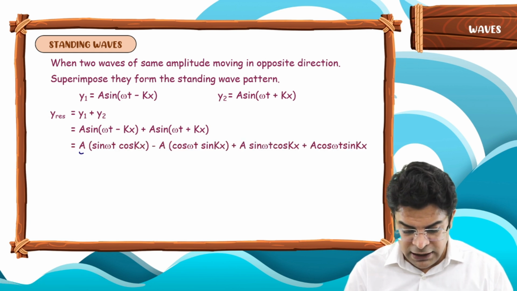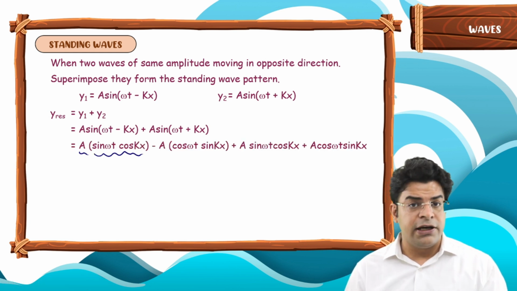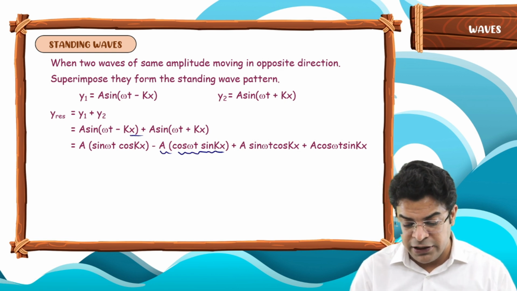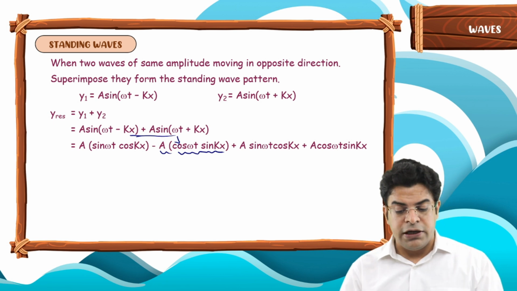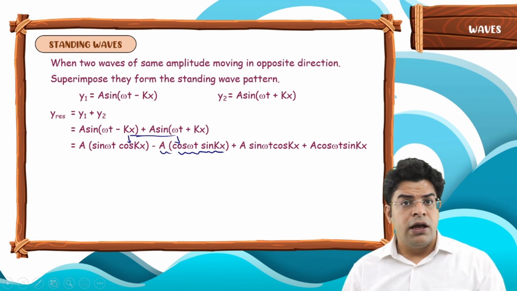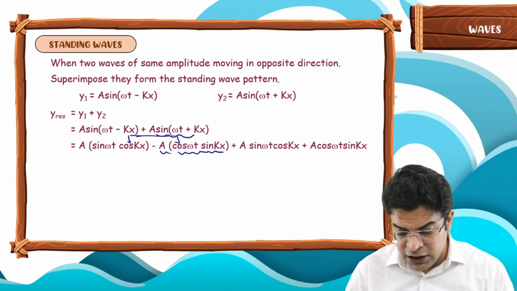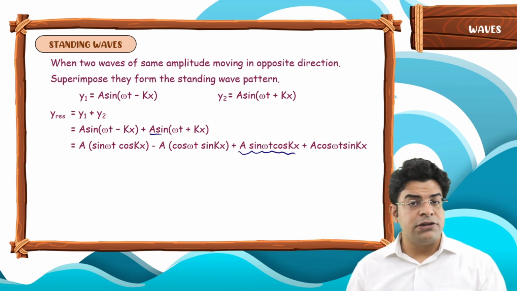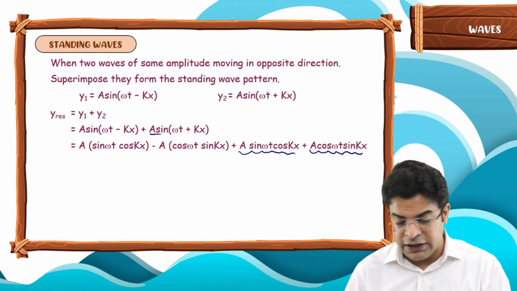So here you will get a sin omega t cos kx minus a cos omega t sin kx, by expanding sin(omega t minus kx). And by expanding sin(omega t plus kx), you again get two terms, a sin omega t cos kx plus a cos omega t sin kx.